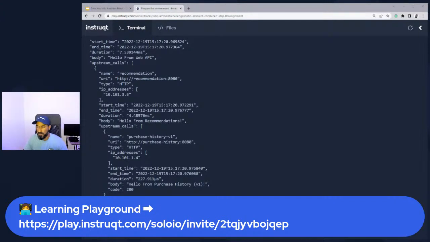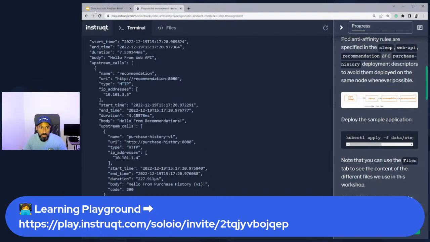So now let's move on to the second module, because all at this point we have done is set up the control plane for Ambient Mesh and deployed our sample application and verified that it's working. Now we actually move on to the real stuff. We actually now move on to Ambient Mesh.